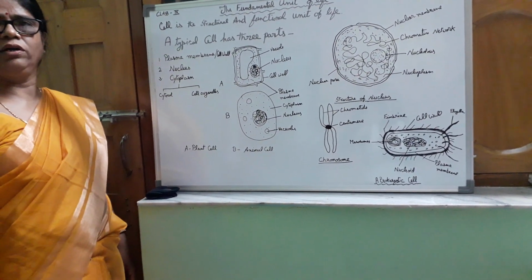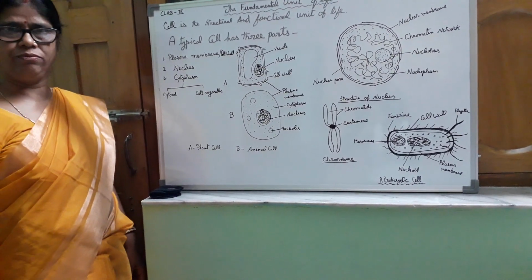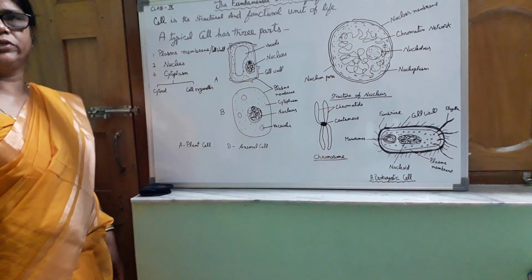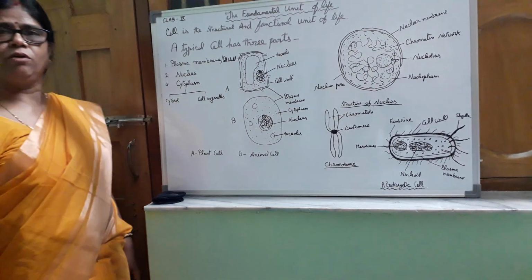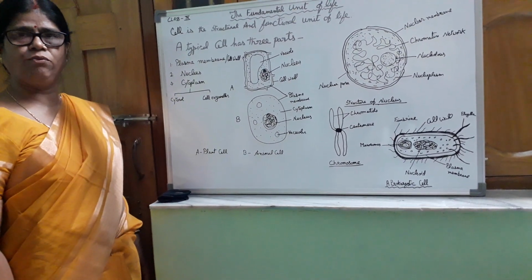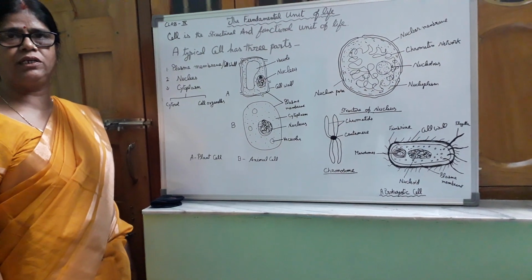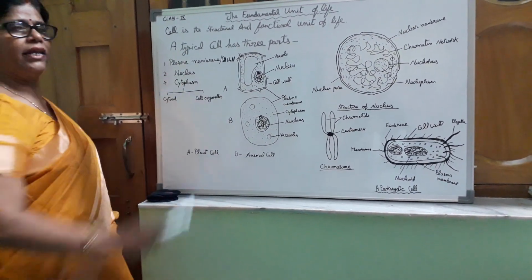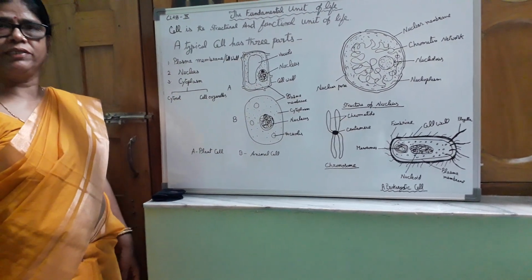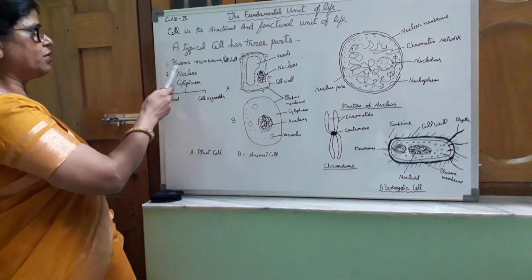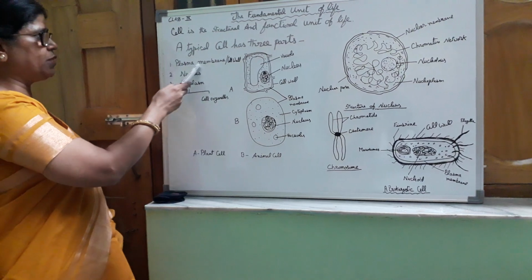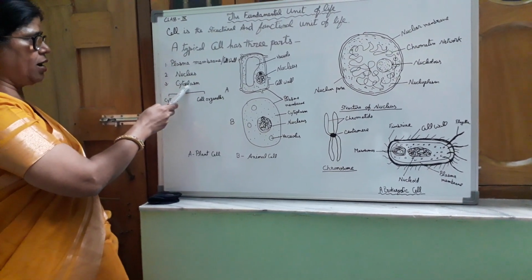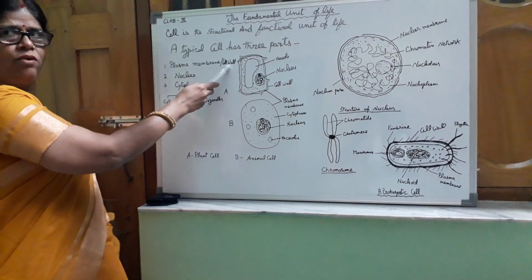Why is the cell called the basic unit of life? Because a single cell can perform all the activities of life. All the activities of life include the intake of food, excretion, respiration, transportation, etc. A typical cell can be divided into three major parts. The three major parts of the cell are first plasma membrane, second nucleus, third cytoplasm. There is also written cell wall.